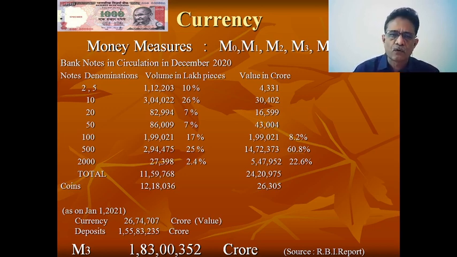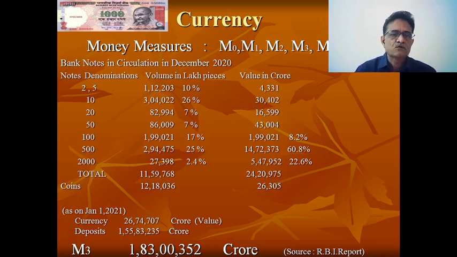December 2020, then I have observed that the volume in lakhs of pieces is 1,12,203. That is 10% of total currency notes in the form of rupees 2 and 5. 26% is the volume of lakhs of pieces in, say, rupees 10: 3,04,022 lakhs of pieces existing for rupees 10.